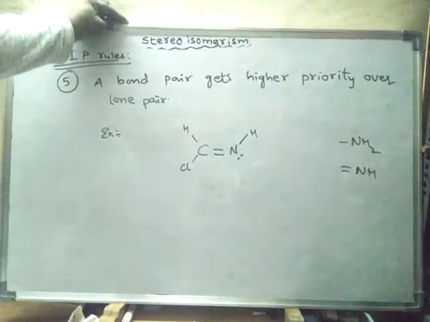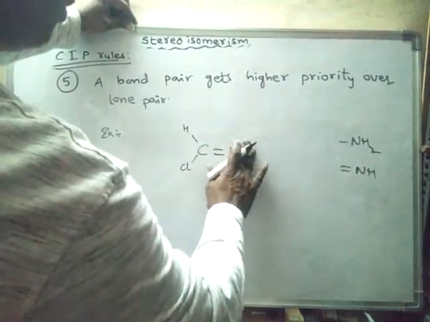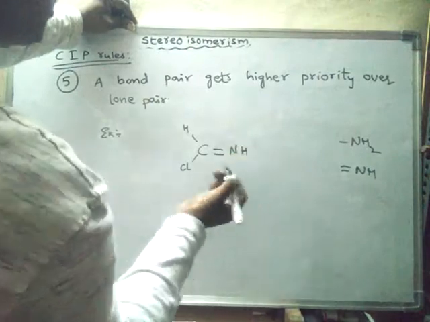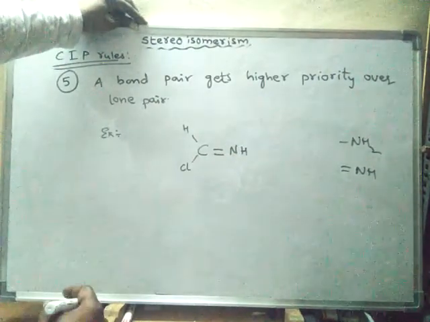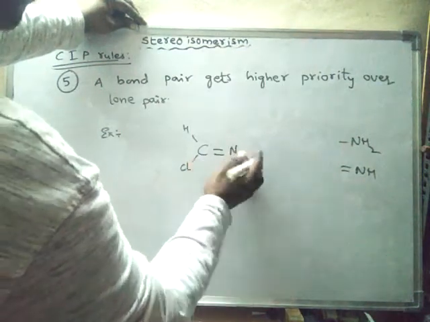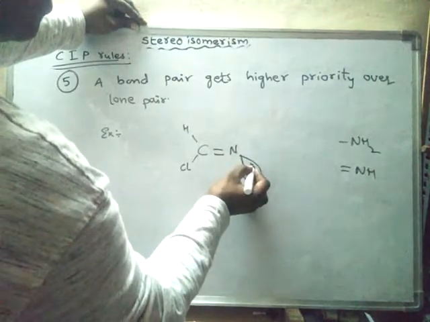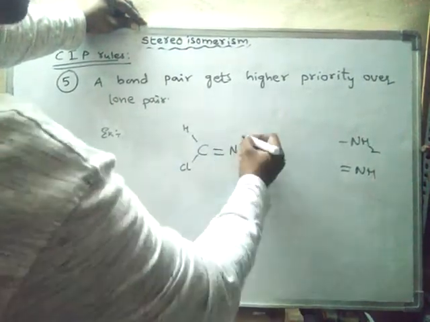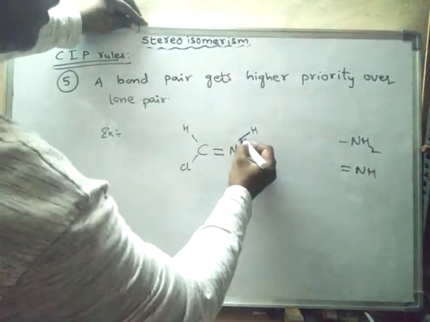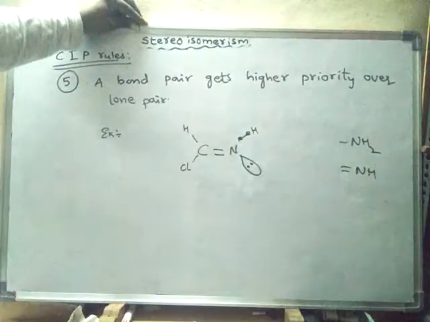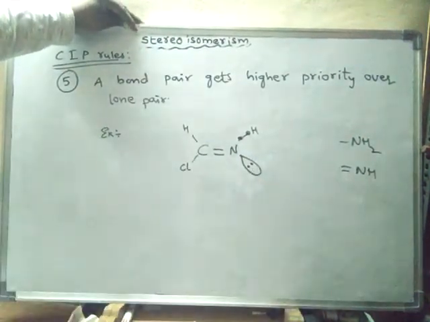In the exam, generally they won't give you the lone pair. Simply they will give the question like this. Now we have to recall that the nitrogen has a lone pair of electrons on it, and this is hydrogen. So these two electrons are the bonded electrons, or bond pair. These two electrons are the lone pair of electrons.